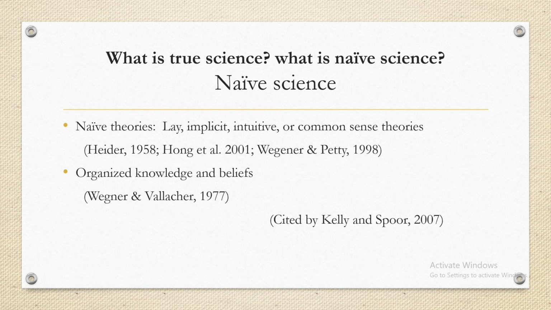And after that, organized knowledge and beliefs. Actually, knowledge is science. Knowledge comes from a scientific process, but if that is connected with everything and we are not going to break that and we just leave it as a bulk, then that is not science. That is Wagner and Balazar's point of view. And after that, beliefs are not science.